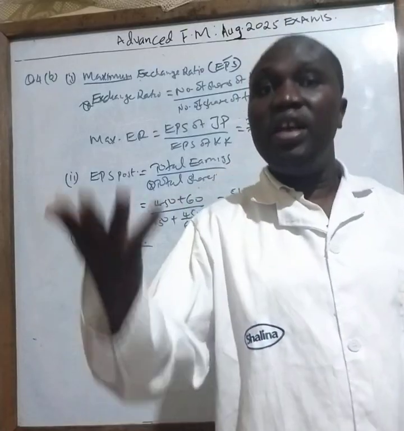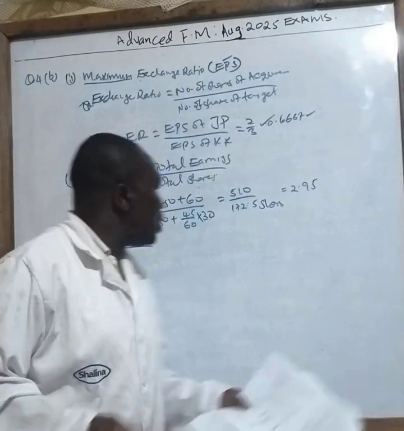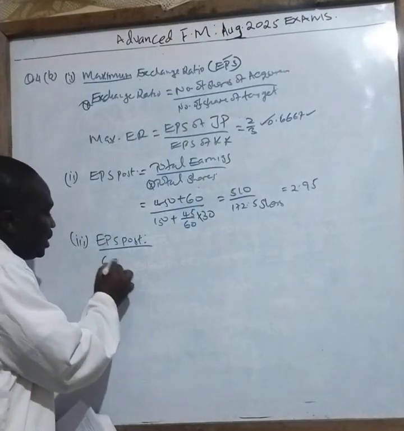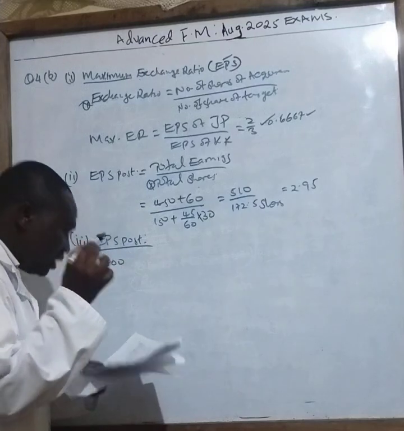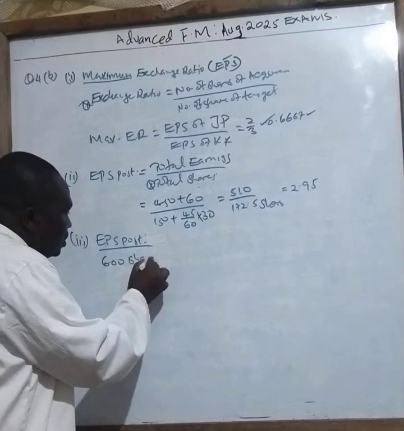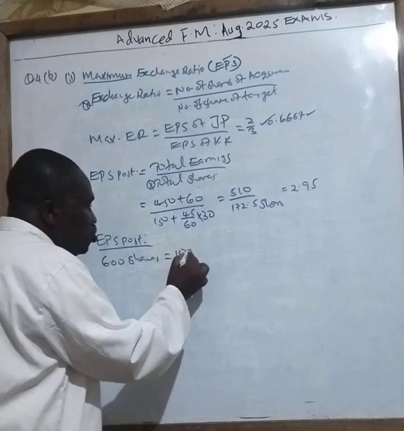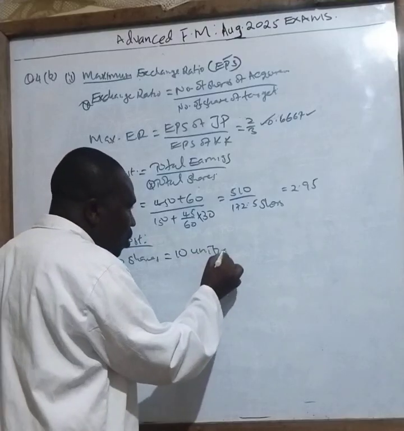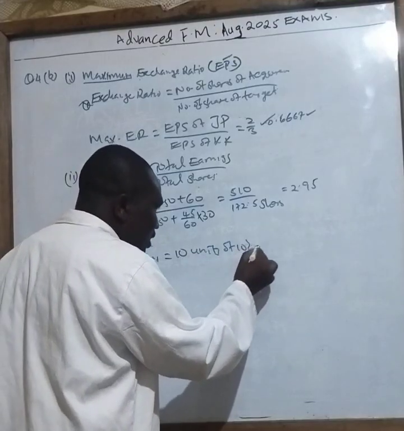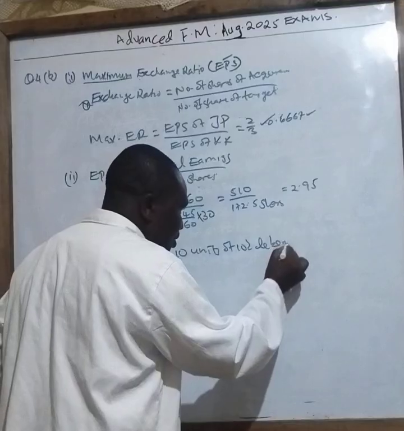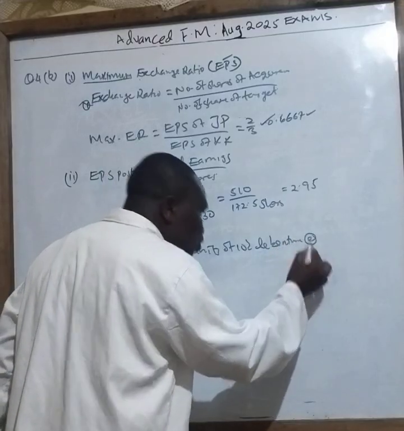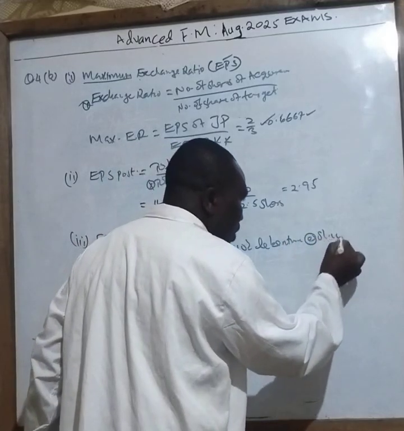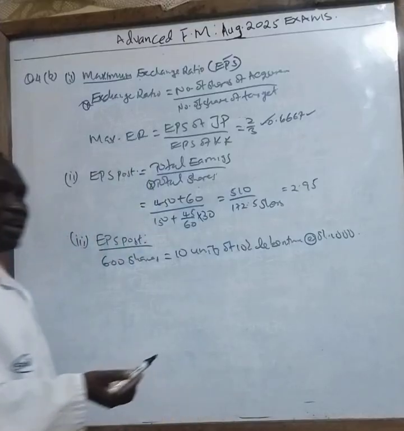So the shares are not changing. In this case, we work out from there by saying 600 shares equals 10 units of 10% debentures, of each shillings 1,000.